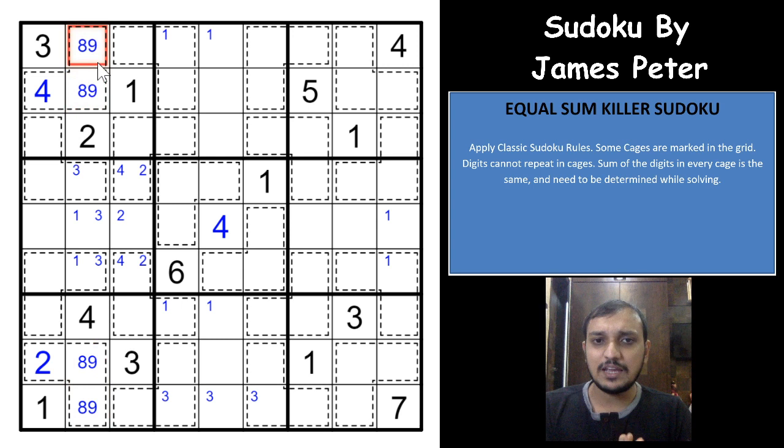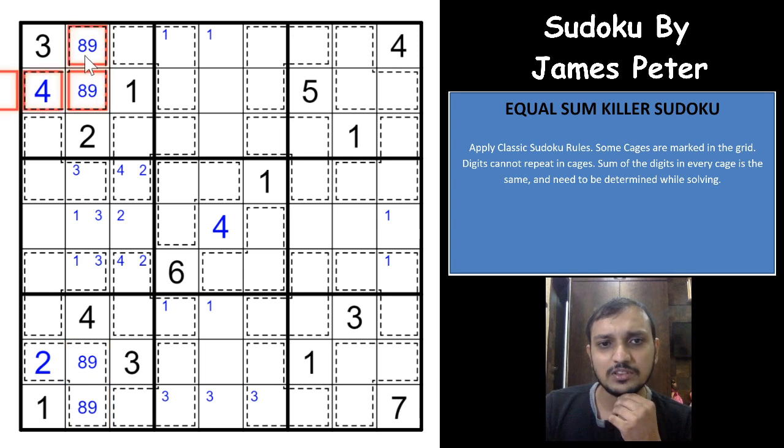Other 2 cells can be anything. 17, right? You need 28, so 11. 11 can be 7, 4 or 6 and 5. So we are not sure of it. But one thing is sure, that 4 can never be with 9. So 9 can either be in one of these 2 cells or one of these 2 cells. Can 4 be with 9?